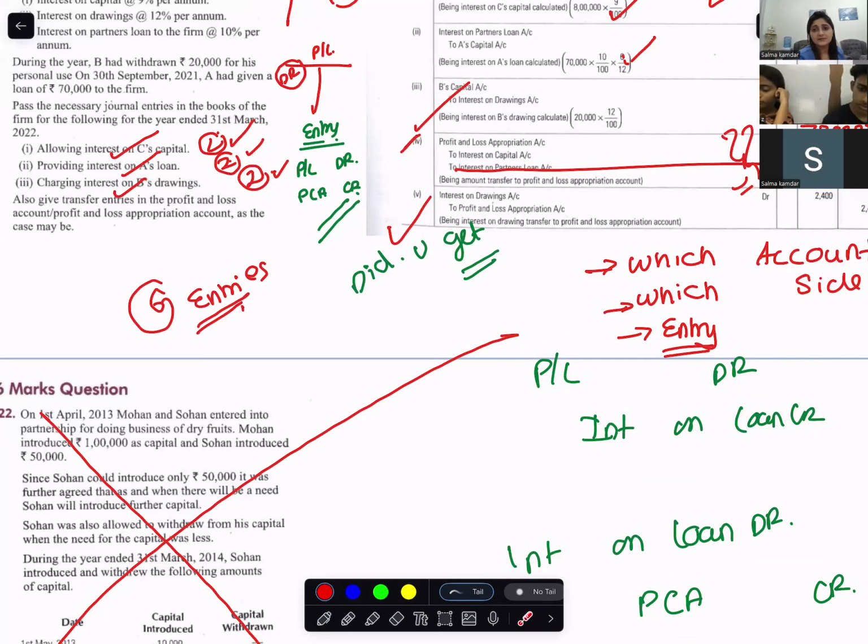So in the first entry, we will write profit and loss account debit to interest on loan. Second entry, you will write interest on loan to partners capital account, credit, the partner. I know the name, right? To A's loan account. All right.